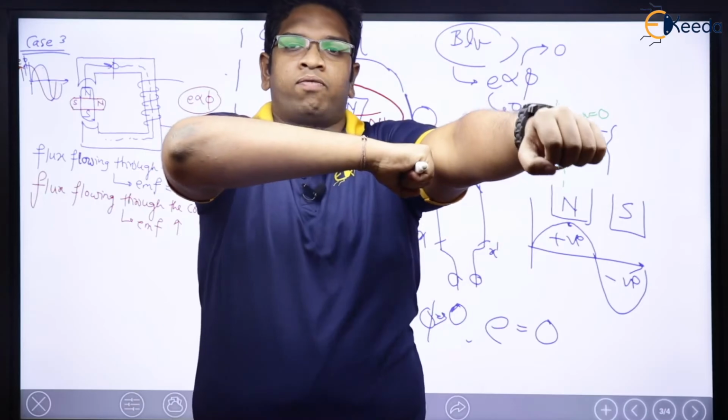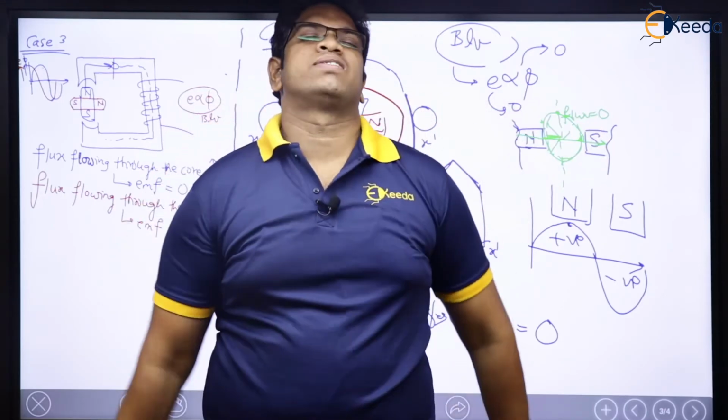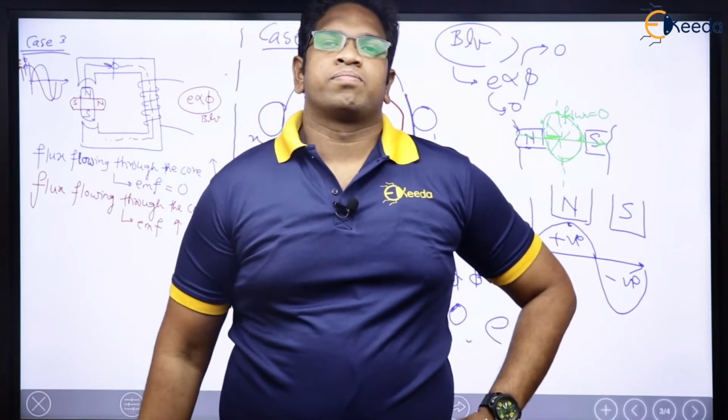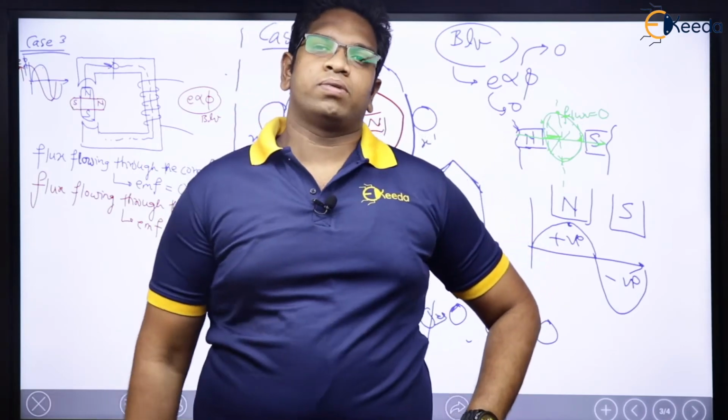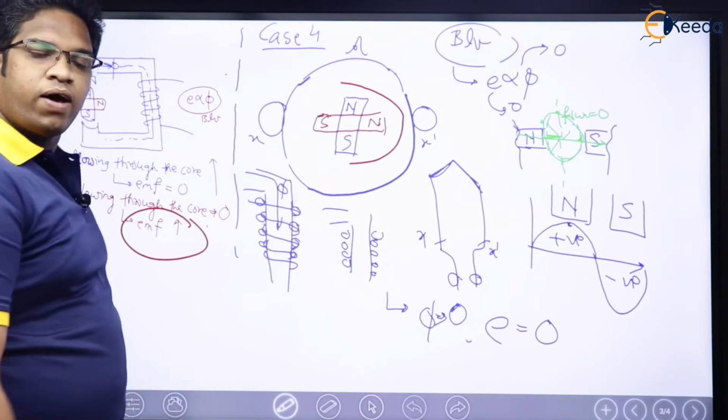Because flux will be like this, in this direction. Flux will not be in that direction. So flux through the coil is 0. The moment flux through the coil is 0, which means EMF is maximum by Faraday.